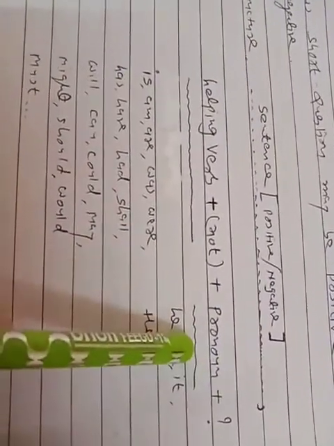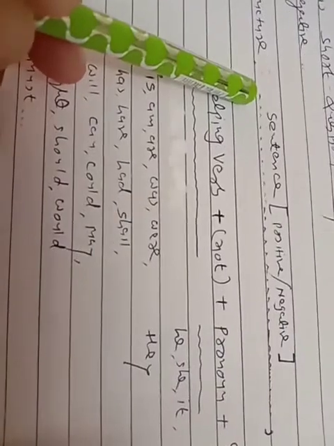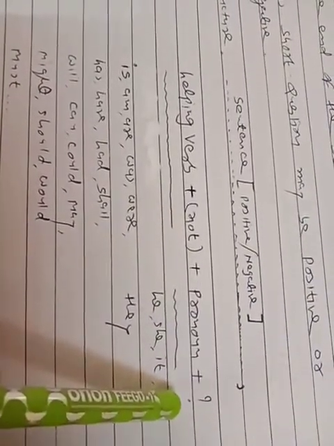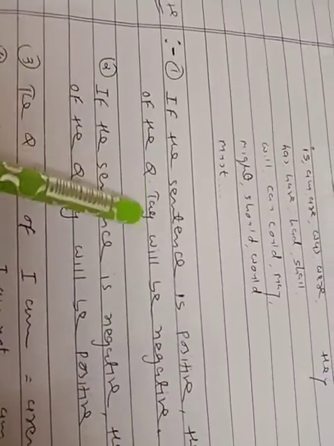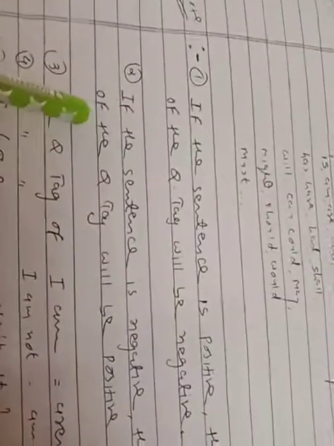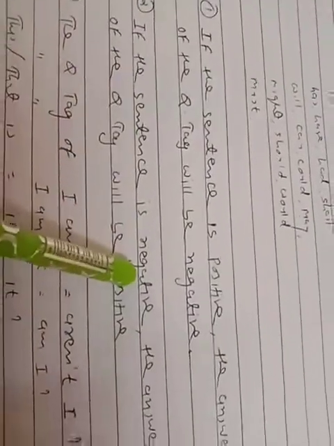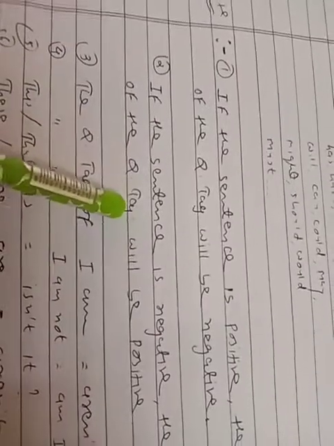Pronoun: if there is Mr. Shah in the sentence as subject, there is he. If there is Mrs. Patel, then we have to use she. Just like a pronoun: he, she, it, they. And at the last, question mark. Dear students, now note: if the sentence is positive, the question tag will be negative. Second, if the sentence is negative, the question tag will be positive.